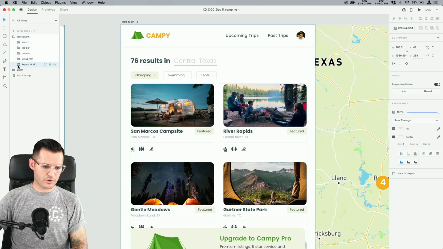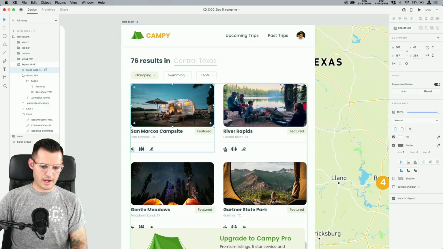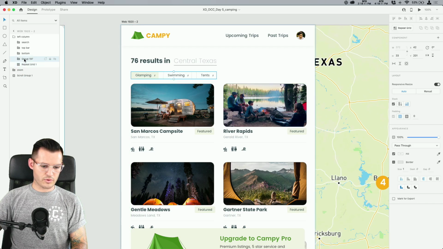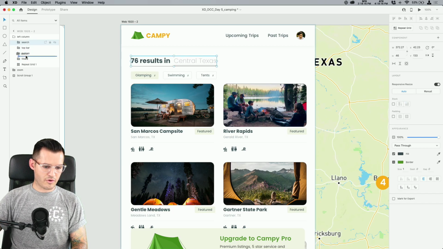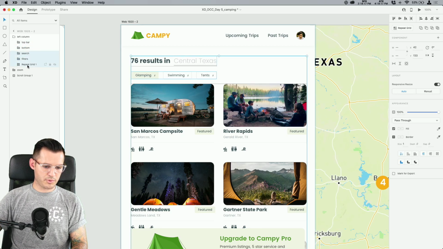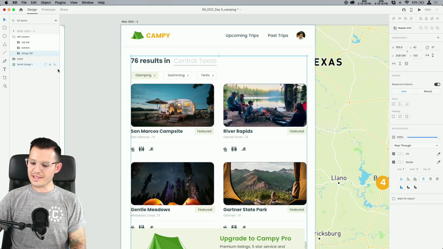We got lots of groups. We got a repeat grid, right? And then what's this one? This is our filters. And then we have our search. Let's make sure, let's put all three of these together. Let's make another scroll group out of that, but just a vertical one.